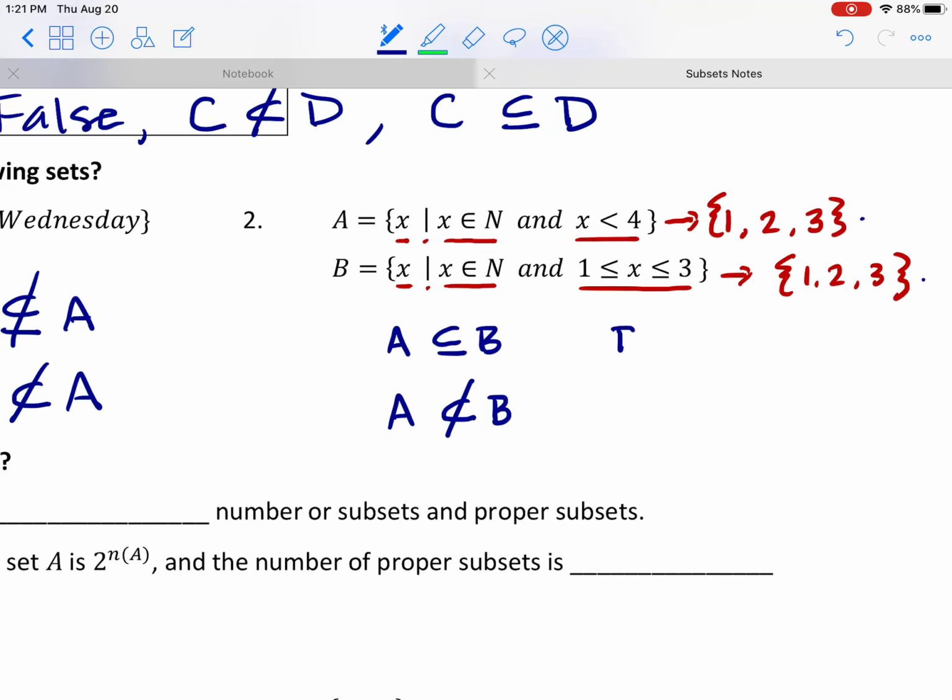Now, could we say that B is a subset of A? Yeah, all the elements from B are in A. Okay, I could have made B using the elements from A, so that's true. Could we say that B is a proper subset of A? No, again, because they are equal. Okay, these are equal sets.